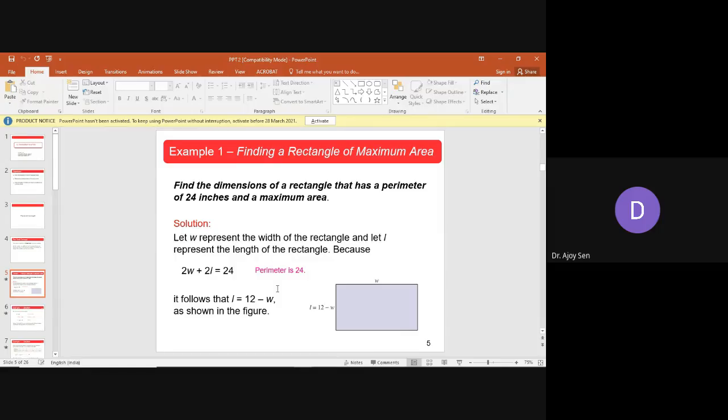I think you all know a little bit about maxima and minima. We have done what is meant by maxima and what is meant by minima. You have done dy/dx equals 0, found the value of x from that, and put it in d²y/dx². These are the things you have done in maxima, minima.